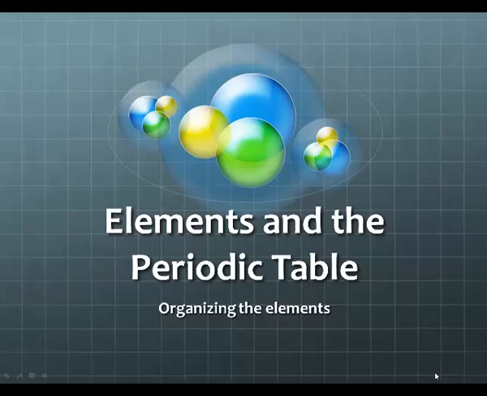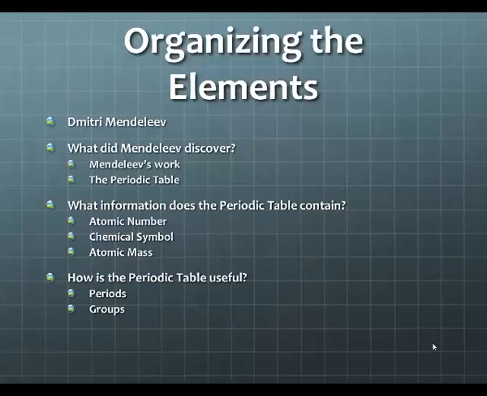Elements in the periodic table, organizing the elements. In this lesson, we're going to talk about Dmitry Mendeleev. We'll look at what he discovered, specifically the work that he did with regard to the periodic table. We'll also talk about what information is shown on the periodic table, specifically atomic numbers, chemical symbols, and atomic masses. Those are the three main things that we'll come away with in this lesson. And then finally, we'll talk about how the periodic table is useful to us, and we'll look at groups and periods in that section.